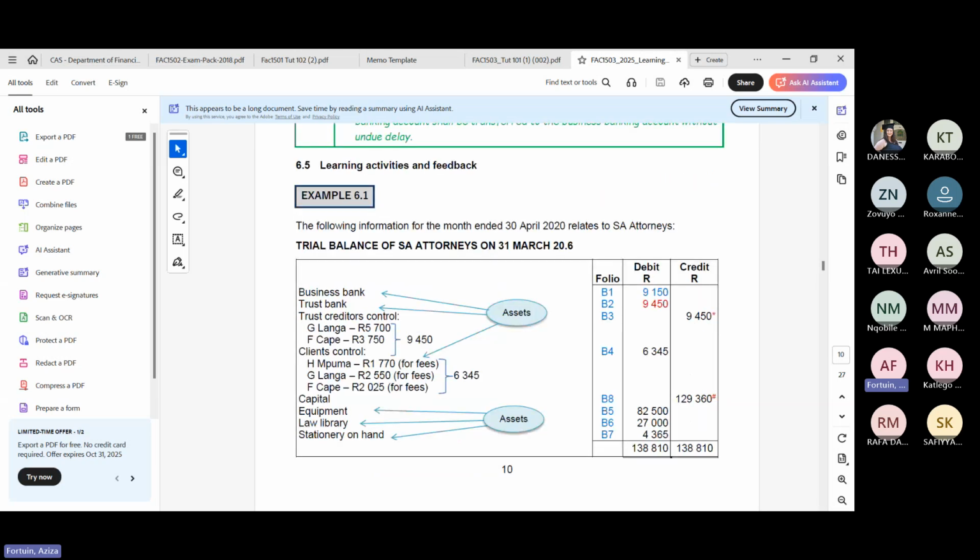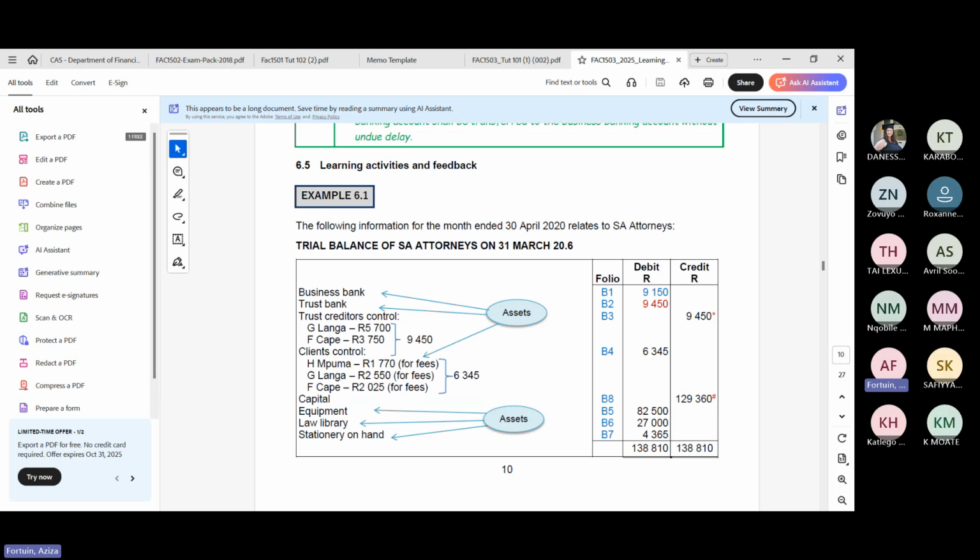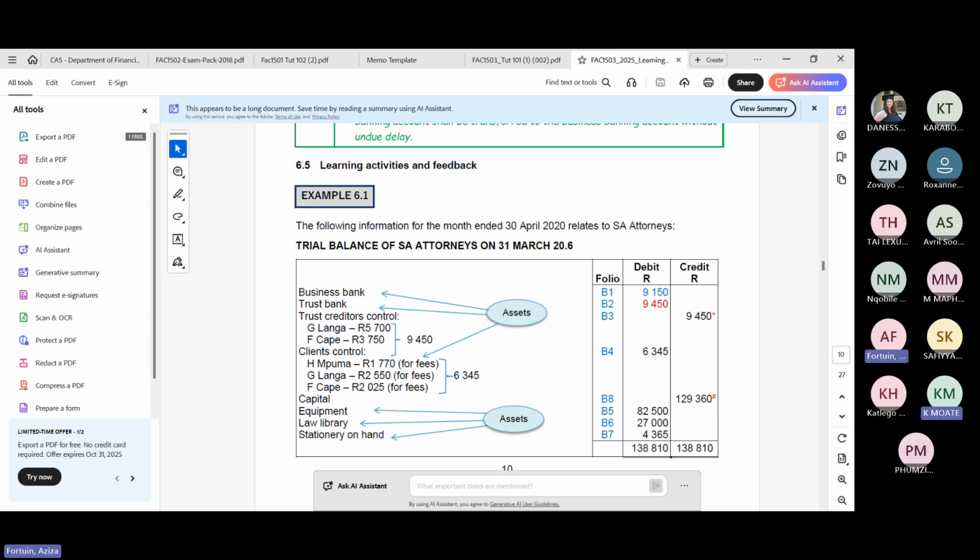So this is a trial balance. We know that the credits are all liabilities, income, and capital. We know the LIC system. And we know that debits are all assets and expenses. Roxanne, you know that? You're aware of that? Yes. Debits are assets and expenses, and credits are liabilities, income, and capital.